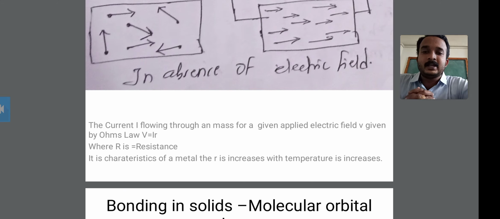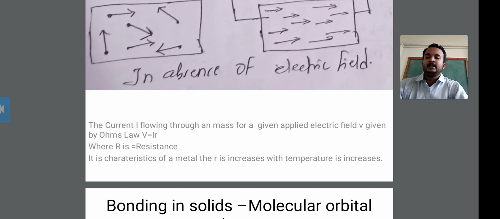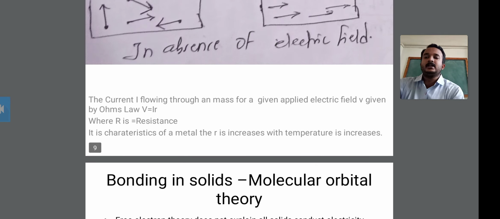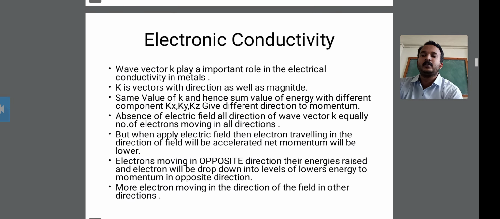Where R is equal to resistance. It is a characteristic of metals: R increases as the temperature increases. Okay, it is a characteristic of metal. Therefore, R increases with increasing temperature in electronic conductivity. Okay, this is all about the electronic conductivity.